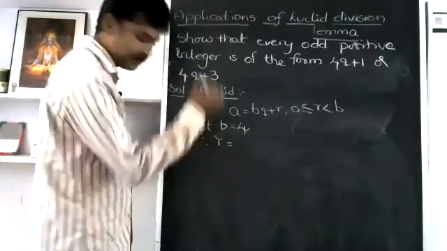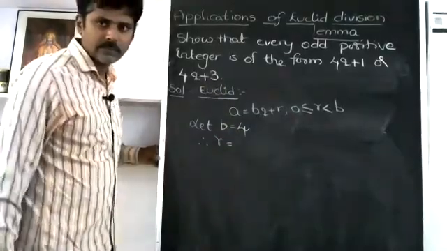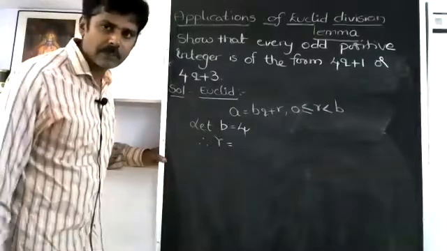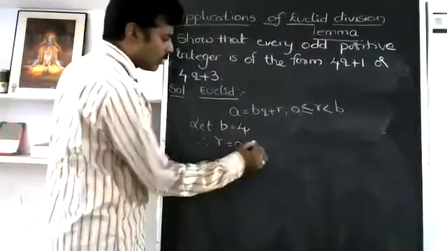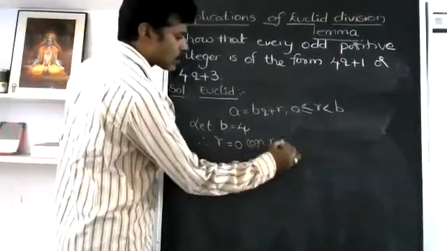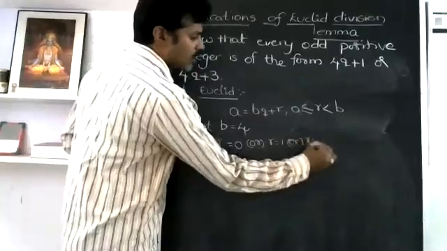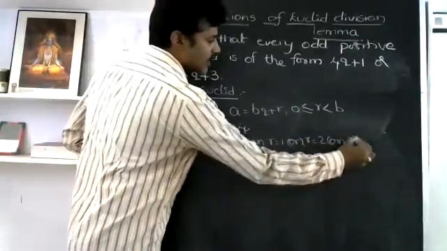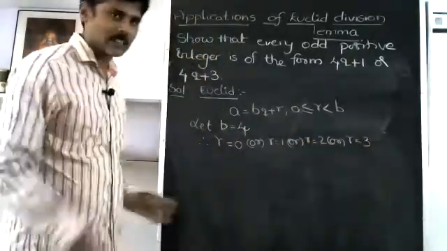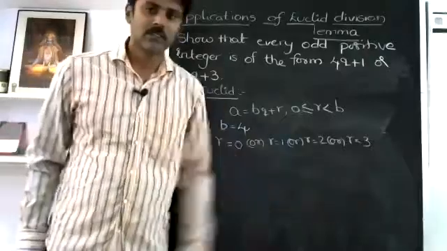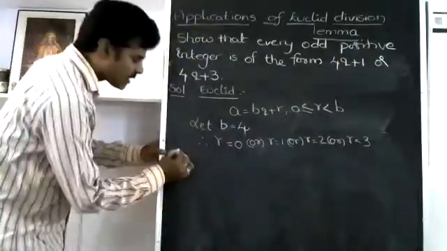Therefore, R will be, what are the chances? 0, 1, 2, 3. Either R is equal to 0, or R is equal to 1, or R is equal to 2, or R is equal to 3. You will have the 4 chances. So I will start with when R is equal to 0.